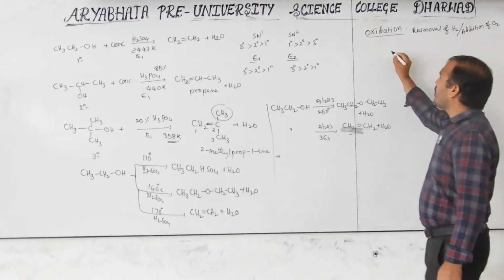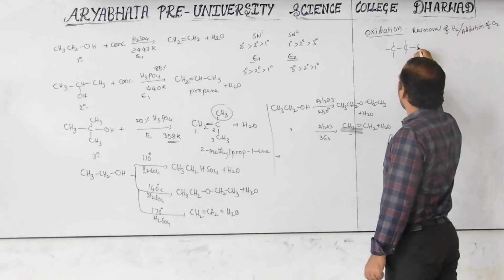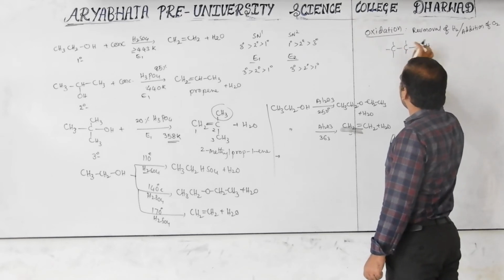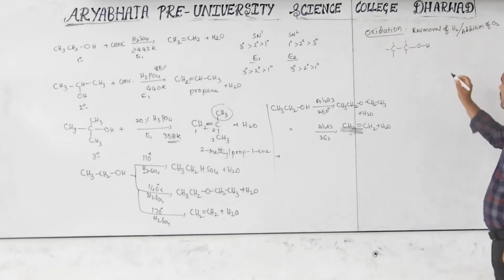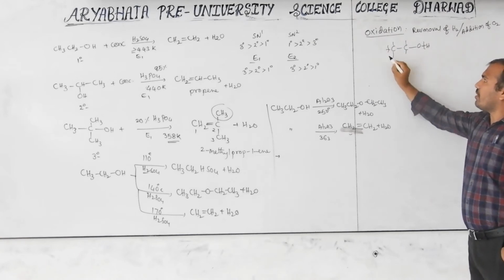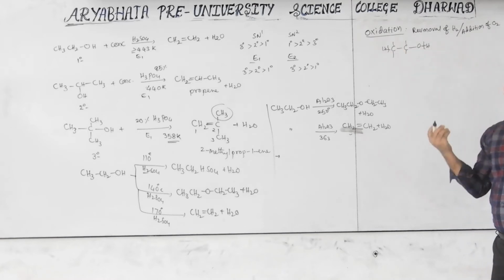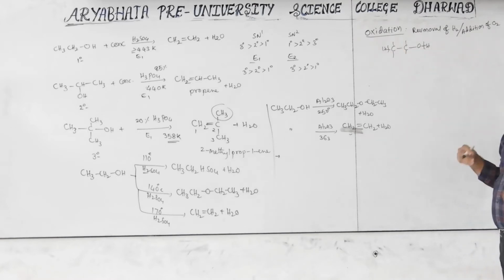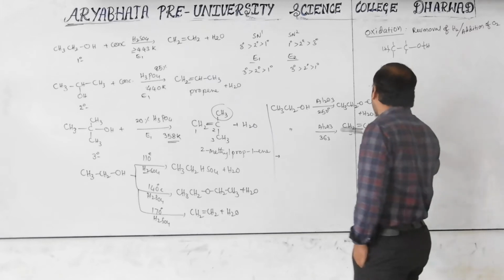Generally we know the alcohol formula like this, with OH. For removal of hydrogen, a bond should break on either side, because the hydrogen may be removed, or oxygen may be added. So generally hydrogen removal or oxygen addition is called oxidation.